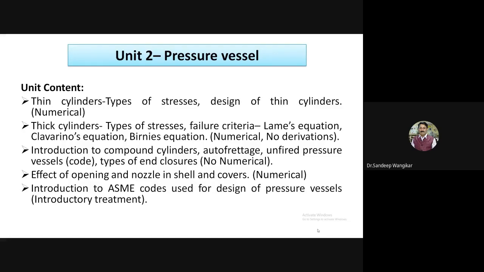Then if some nuclear component design is there, then section 3 is there, so section NB. So there are different sections, section 1, 2, 3, 4, 5, 6, 7, 8, 9 like this. Section 9, for example, deals with the welding related aspects. So what are the different considerations in welding, the welder qualification, the welding test and all things related to welding. So these are the things, and in industry, all these ASME codes are referred. So for this ASME course, introduction treatment, this is newly introduced in the syllabus, and we will be taking it at the last.